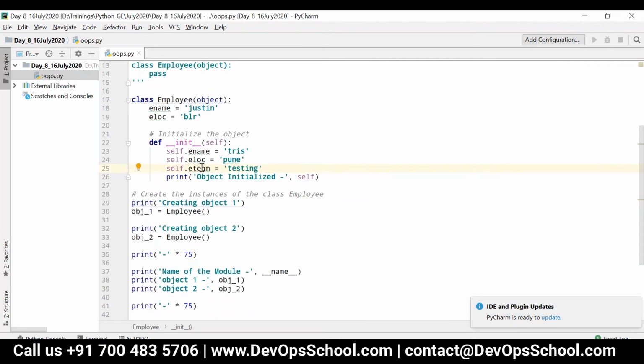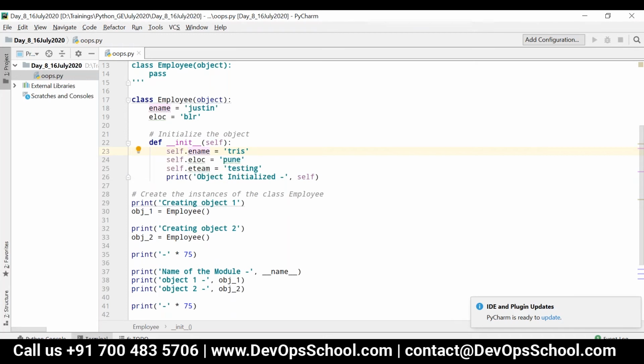I can create any variable. It is not mandatory that this variable should exist at the class level. There is no relation at all. You can create any number of variables prefixed with self dot. If you say self dot, that is referred to as an instance variable.